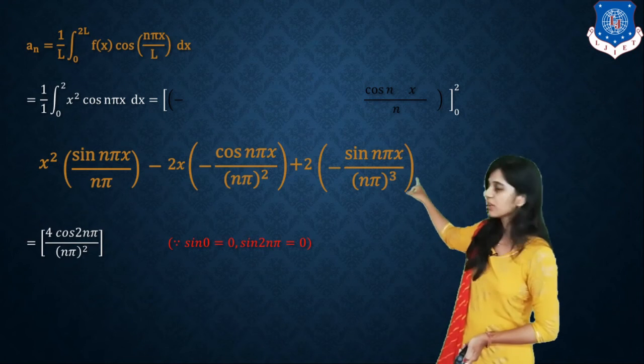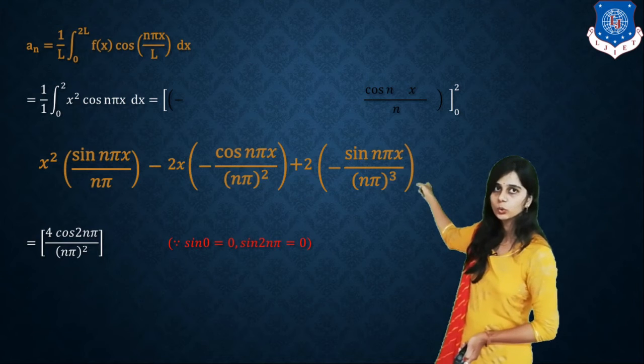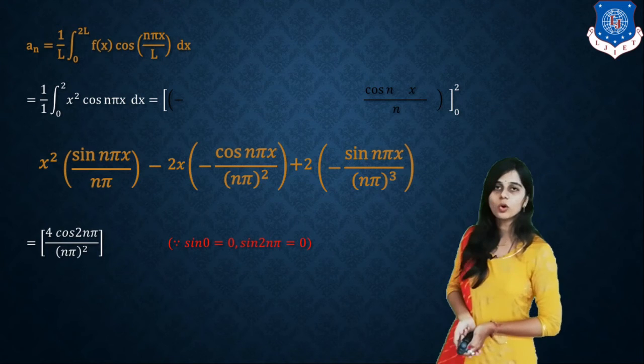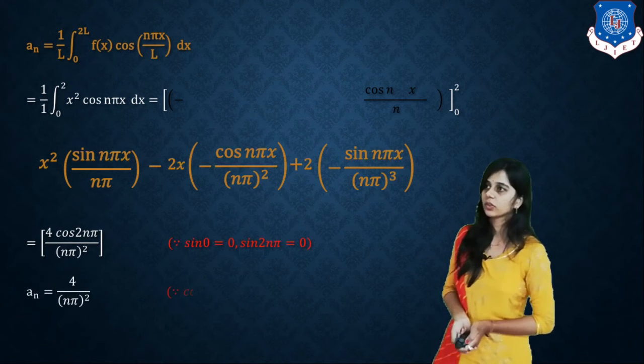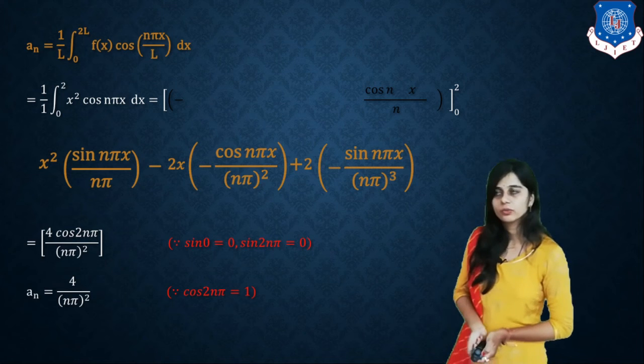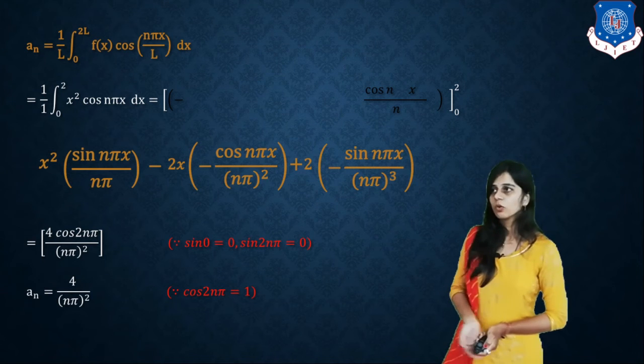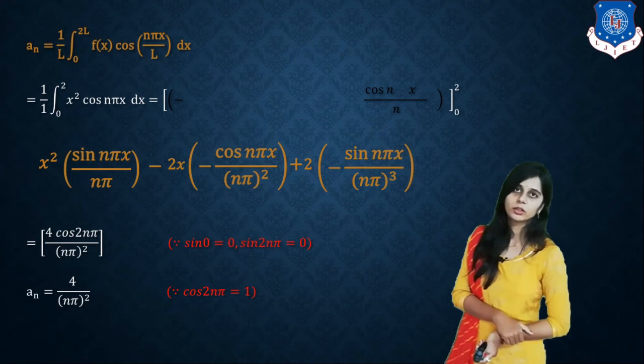So we get only the middle term for the upper limit. There is minus minus plus, x equal to 2. So we get 4 cos 2n pi upon n pi whole square. Cos 2n pi is 1. So the answer is 4 upon n pi whole square. So this is the value of a_n.